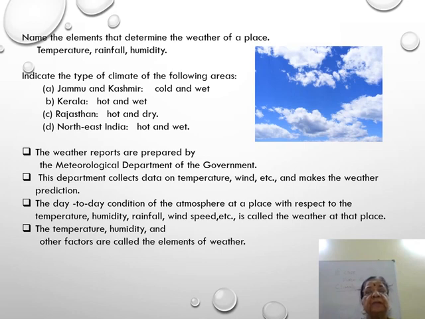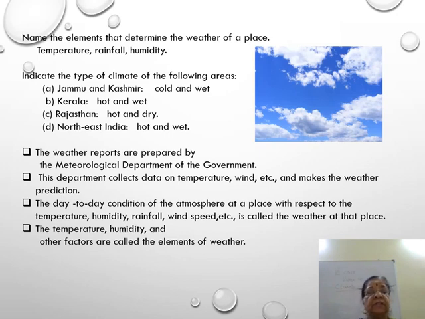So I repeat, temperature, rainfall and humidity are the elements that determine the weather of a place. I hope you understand. Now see this blue sky. What weather will you predict? It is a sunny day. There is no rain possible.